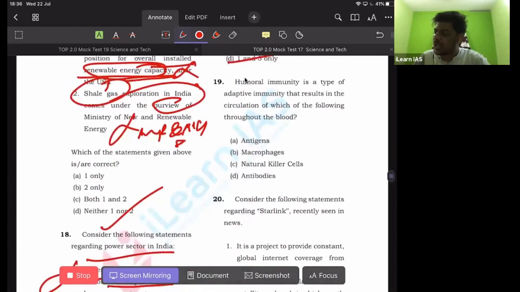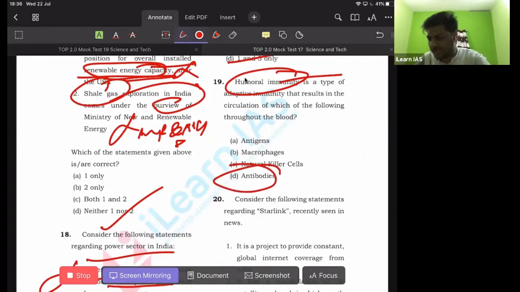The 19th one, humoral immunity, a term which we hear often in the news. The answer is it results in the circulation of antibodies in your body. So this is a very basic science question. You have to study it.